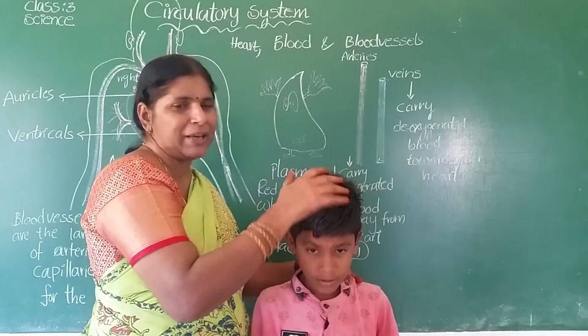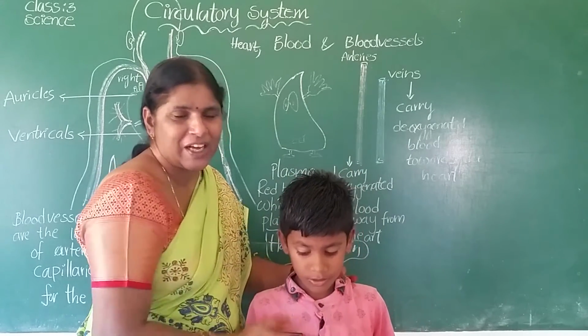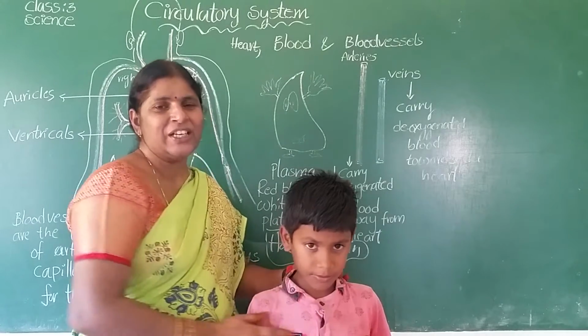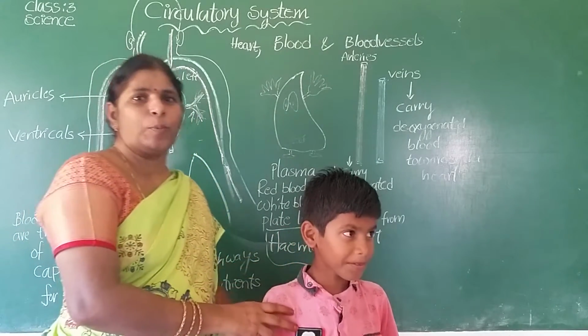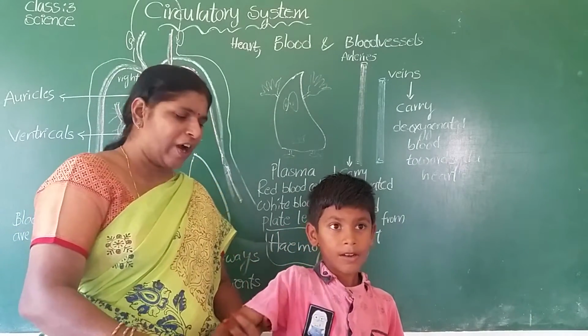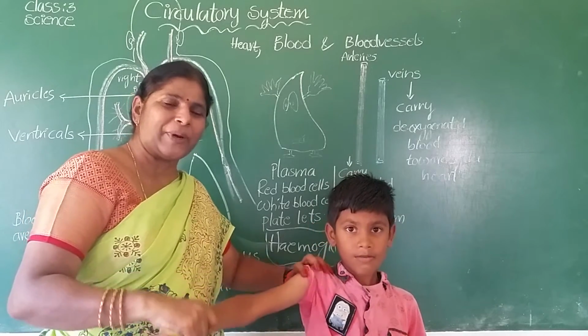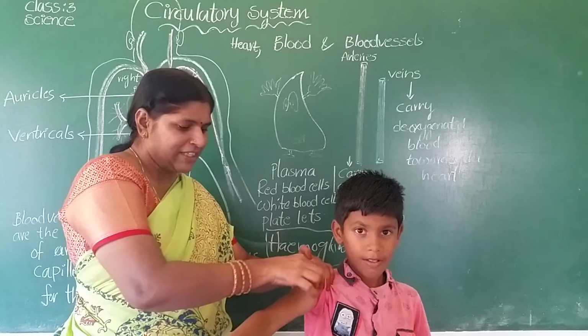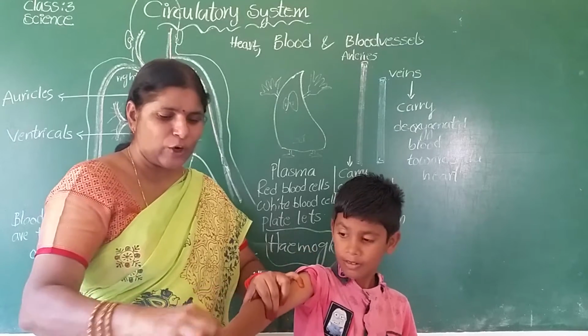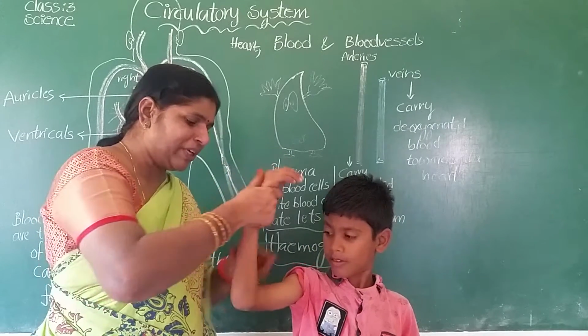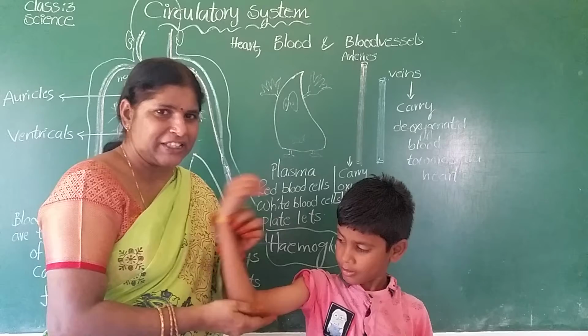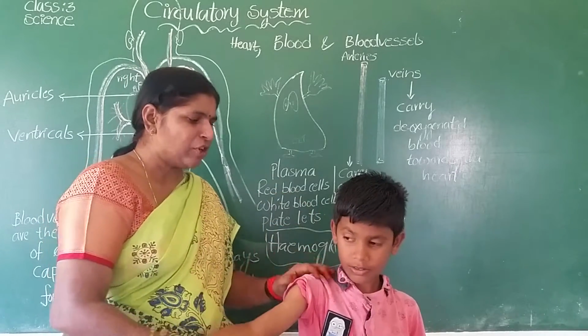So the skull protects the brain. The rib cage protects the heart and lungs. Okay, children, so the skeletal system is made up of bones and joints. Joint means what? Two separate bones meet at one place. See here, this is the upper arm bone, this is the lower arm bone. Two bones meet here. Yes, this is called a joint. A number of joints are there.